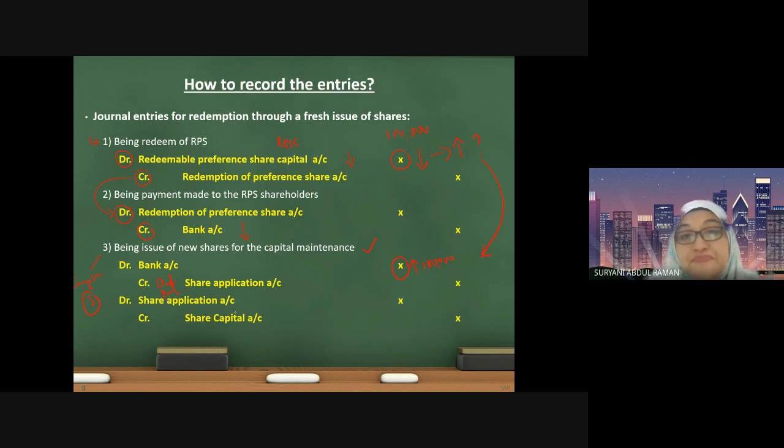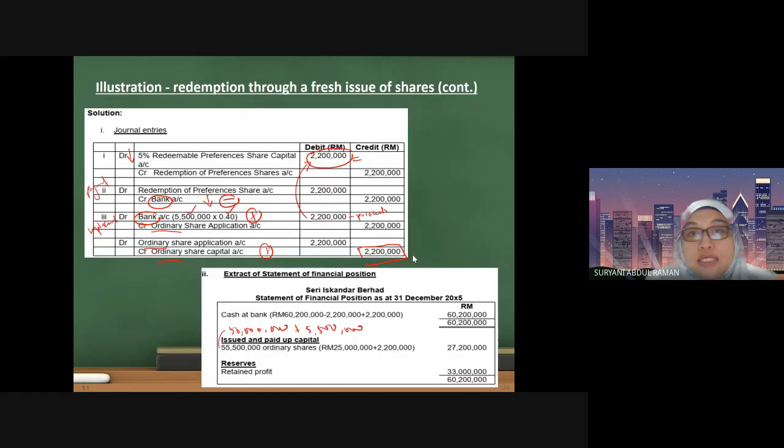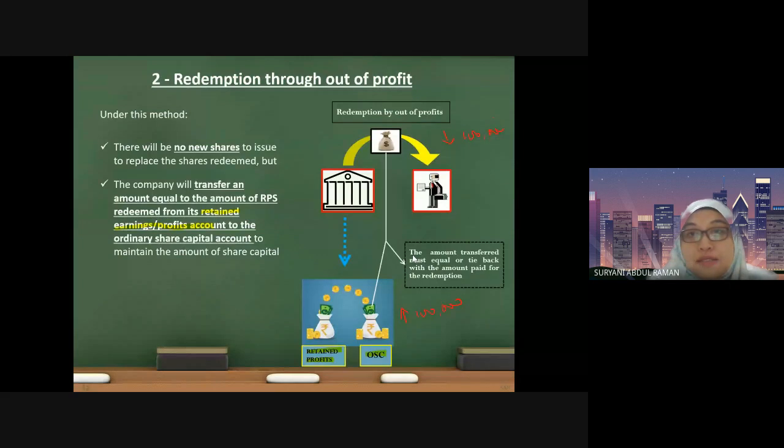So this is the amount that you are going to replace, where you transfer the money from the shares to the share capital account. Okay, here your share capital account will increase by 100,000. The money that you get here will be transferred to the share capital account. Okay, so let us look at the suggested solution together.